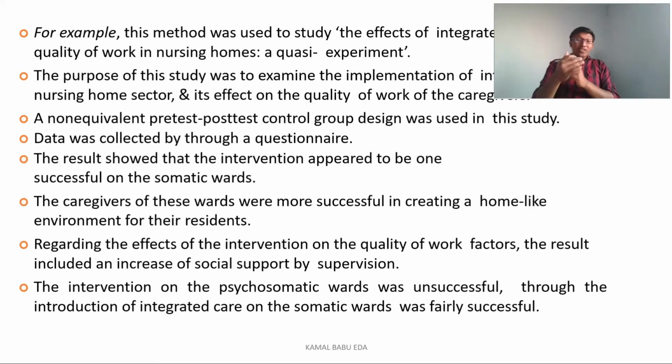When it comes to the result, you can observe that the interventions given in the somatic wards were more successful when compared to the interventions given in the psychosomatic wards. The caregivers working in the somatic wards were more successful in creating a home-like environment for their residents. The interventions in the psychosomatic wards were unsuccessful, whereas the introduction of integrated care in the somatic wards was fairly successful. That is the example for a quasi-experimental research study.